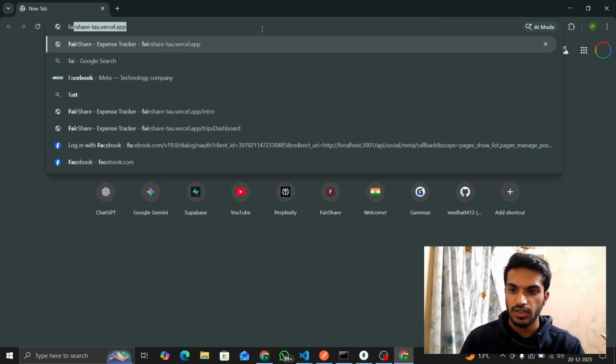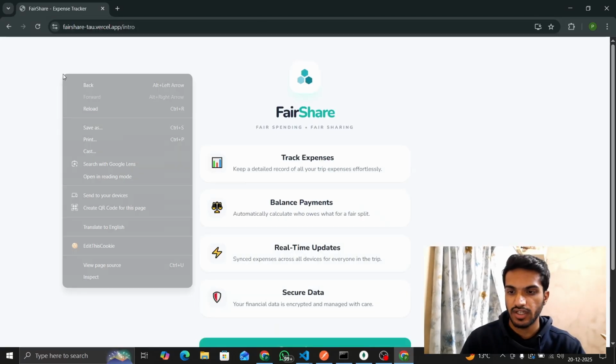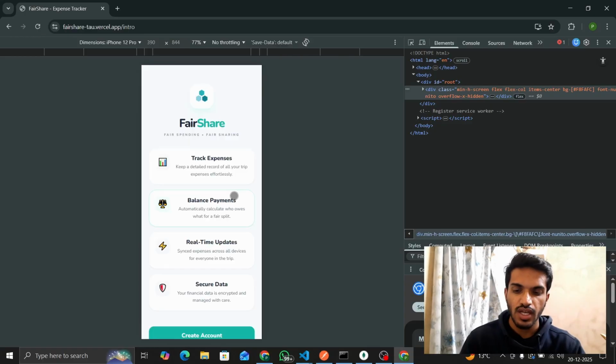Hello guys, today I am here to discuss my new project FairShare. It's a kind of expense tracker, but it tracks the individual expenses of members during a group trip. So let us go through it.